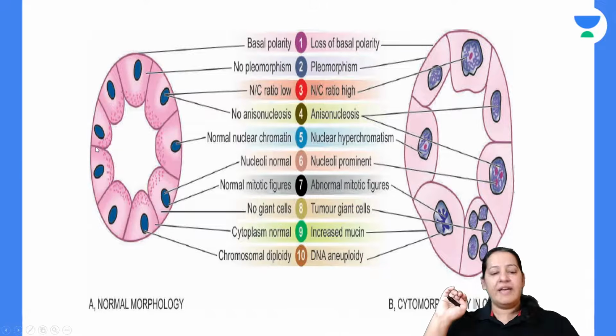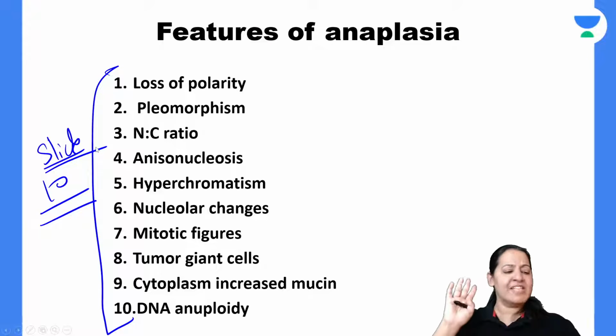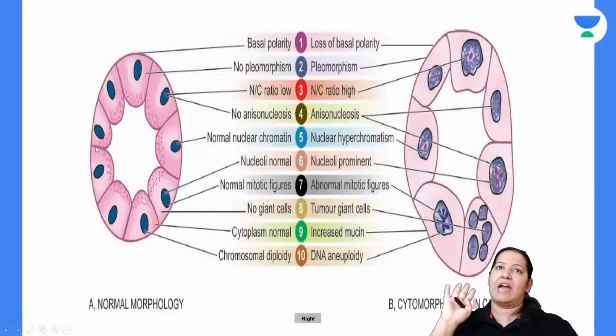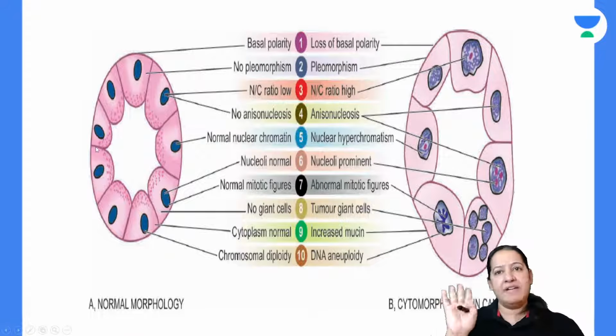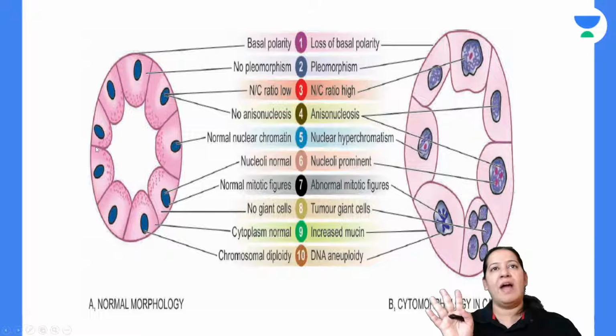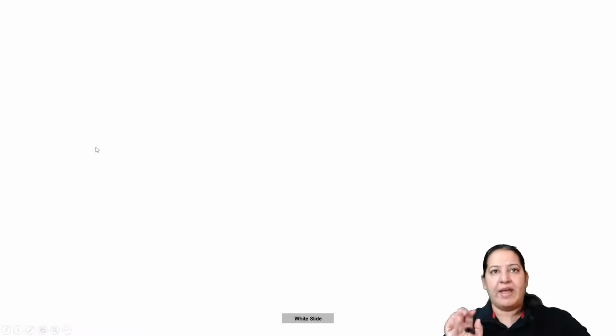So let me proceed ahead. I will explain all these 10 features in this diagram. This is the best diagram where I can explain anaplasia. I will take all the features one by one. So let me enumerate the features: basal polarity, pleomorphism, N:C ratio, anisonucleosis, chromatin.